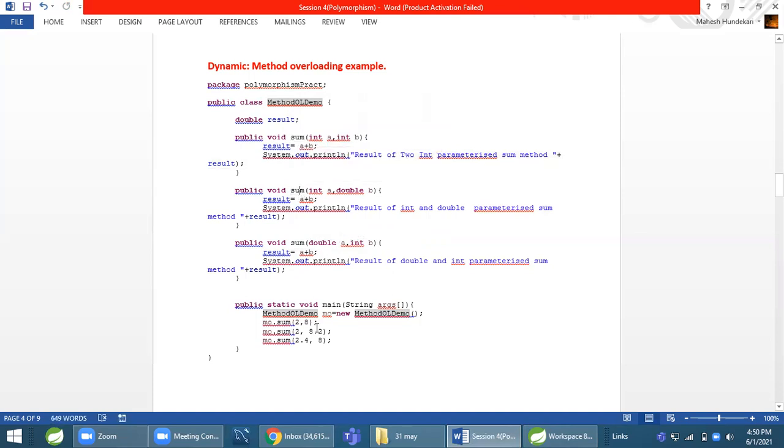Same thing. Now, I want to call this method's implementation, a plus b, the result of the two-parameter sum method. Then I pass two integers. When I want to execute the int, double method definition, I provide the first integer and then a second double number. If I write f here, it is considered a float value, so it will look for a method whose second parameter is float.